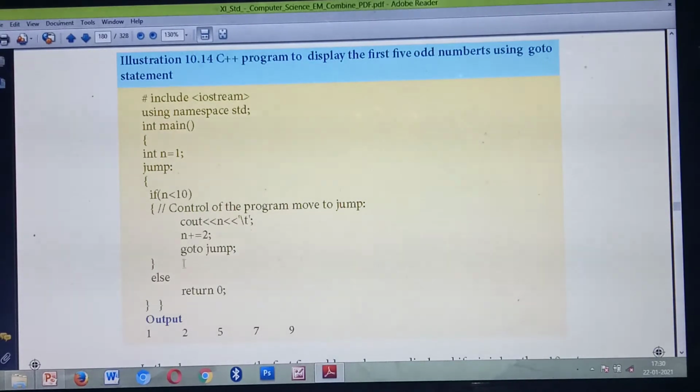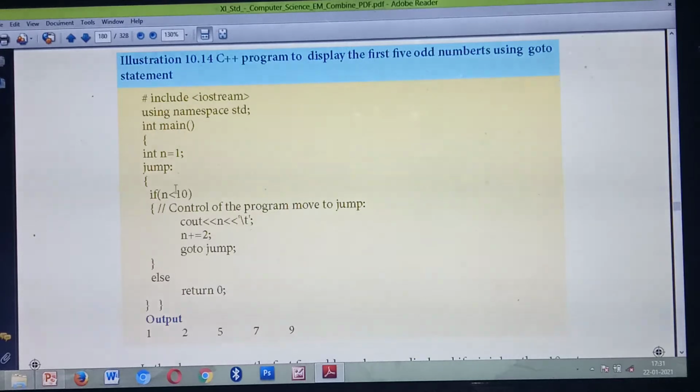What's the meaning? Again it will go to the jump. Again it will execute the word jump. So like this, the loop will execute till the condition n less than 10 fails. Once the value reaches 11, automatically the control flows outside of the program. Understood? So how this program will run: first the value of n is 1.